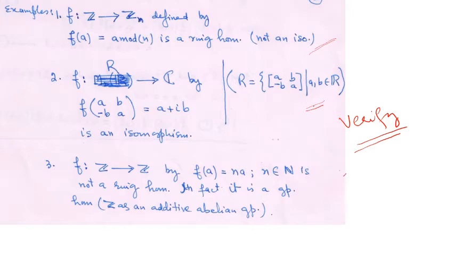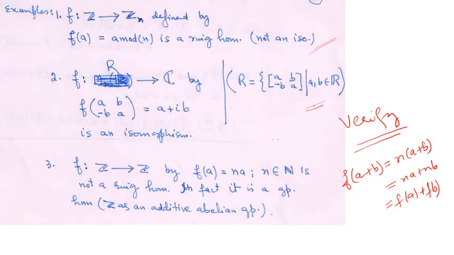So here, if we consider Z as a group, f(a+b) will be equal to n(a+b). Now n(a+b) is (a+b) added n times, and this is nothing but na plus nb, because n is a positive integer and a, b are integers. And this is nothing but f(a) plus f(b).